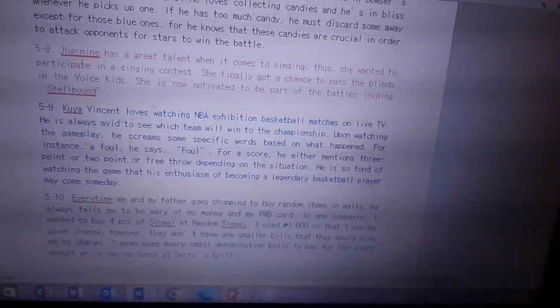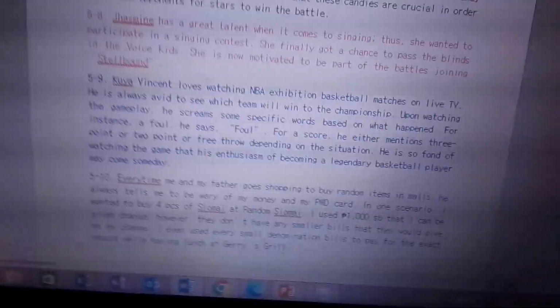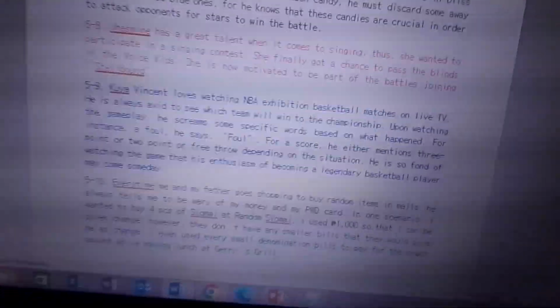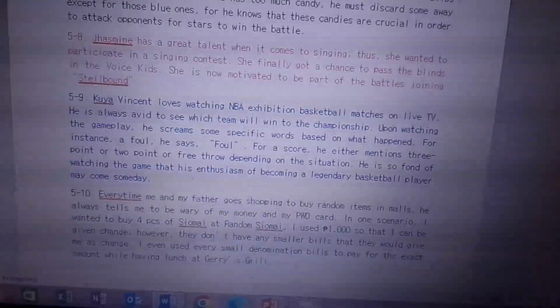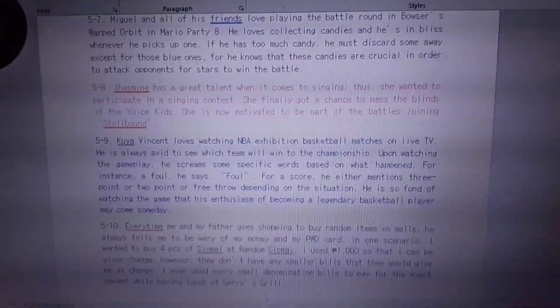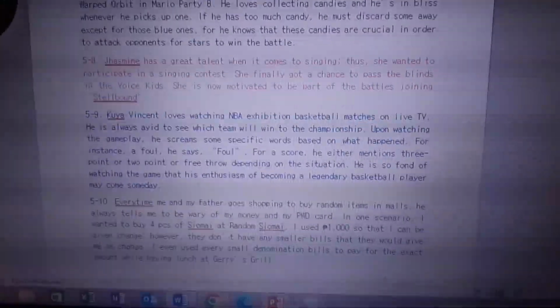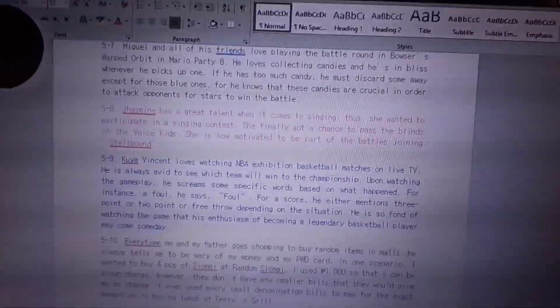Ayan, yun yung mga trend ng mga Pilipino. Yun naman yung mga Pilipino, mahilig sila sa mga basketball. They love basketball so much, that's why mahilig sila magnood ng basketball sa TV. And they love watching basketball on TV, that's the reason why they love basketball and they wanted to keep on playing basketball for a whole lifetime. And that's their dream. They want to join the varsity and play basketball, and of course in school.